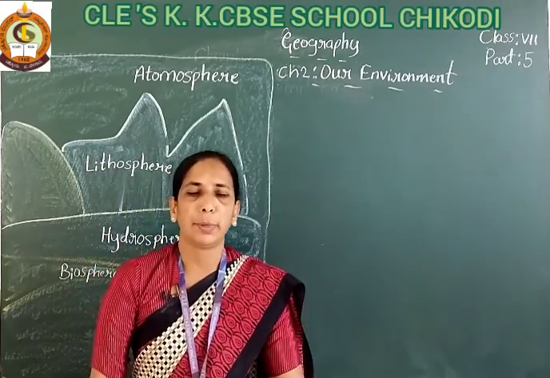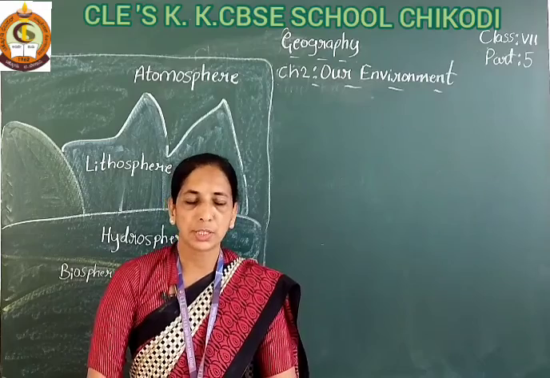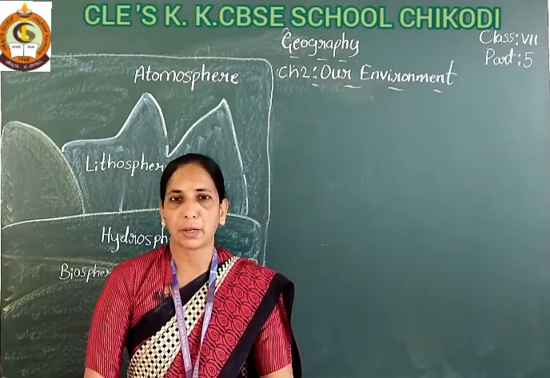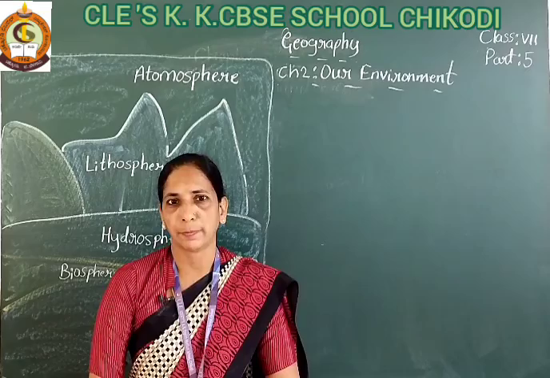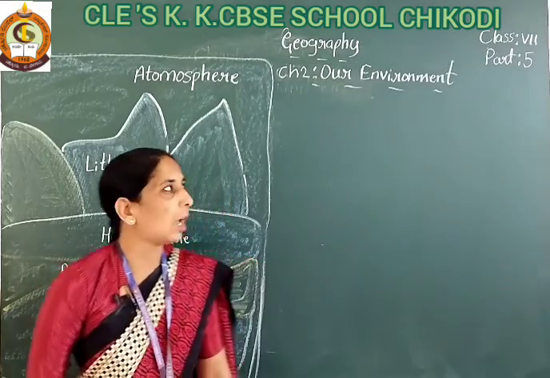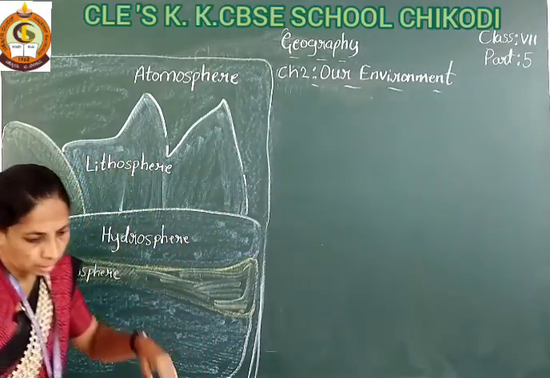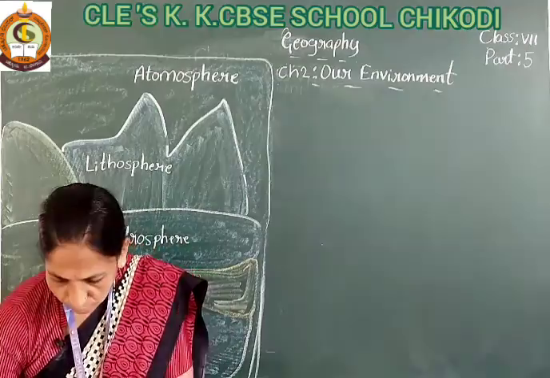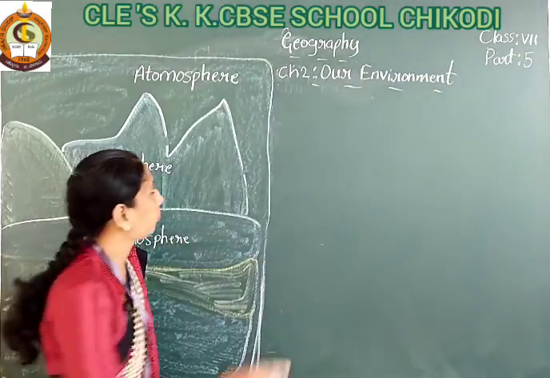So they all come in human. This we completed in the previous part, and today I am explaining the natural environment.